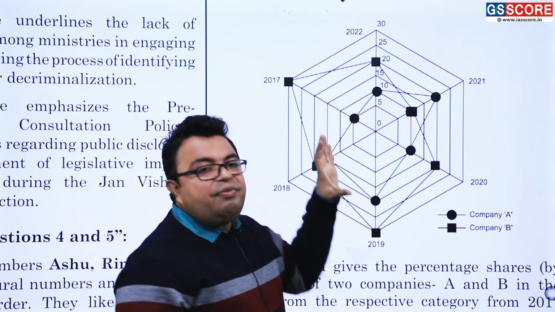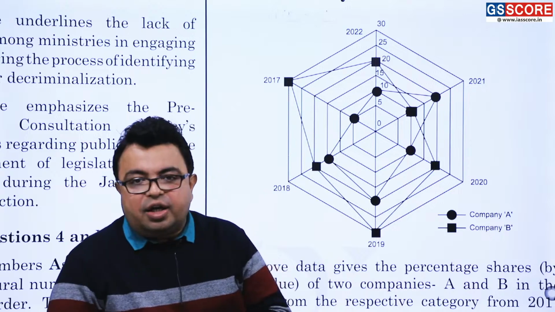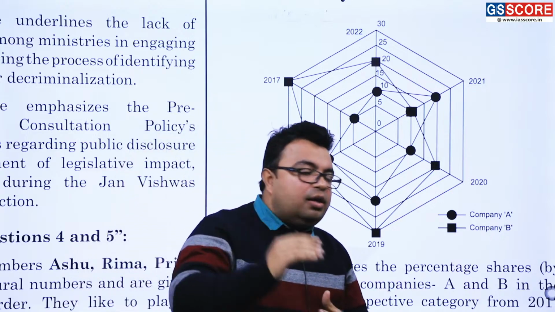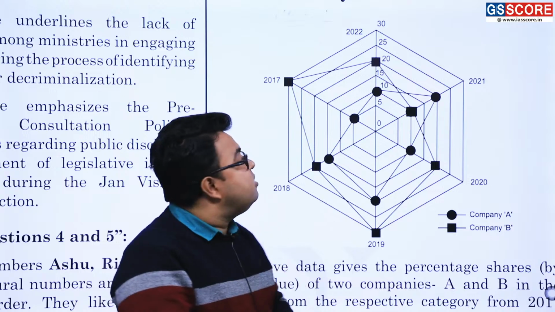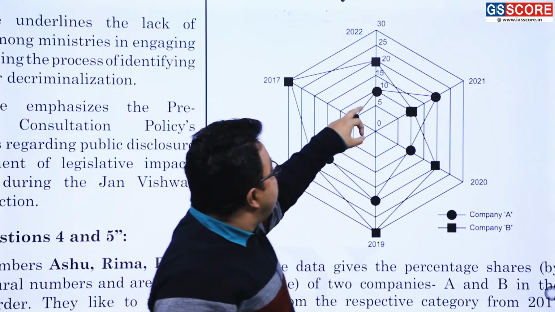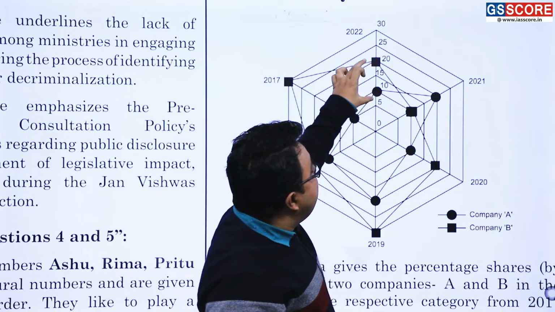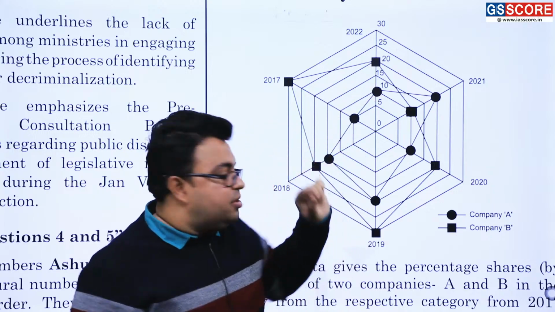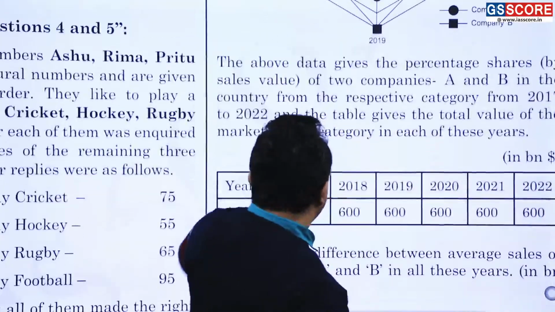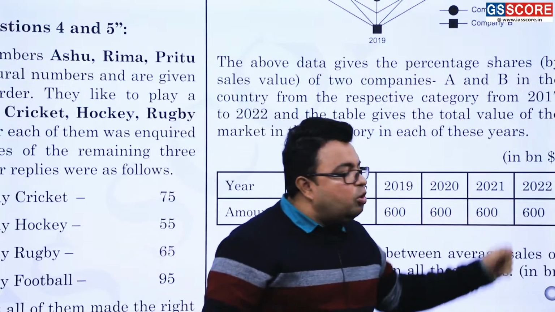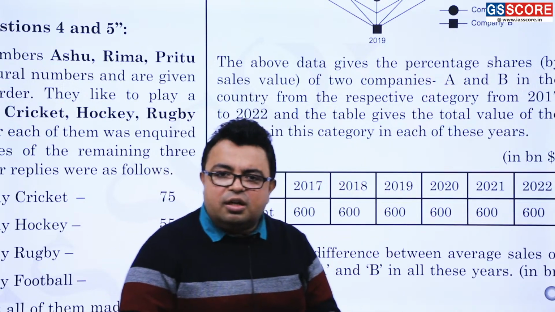So for example, if I have to calculate the difference in share as far as company A and B is concerned, it is 10 and here 20. 20 minus 10 is equal to 10%. So 10% of what? 10% of this 600 is equal to $60 billion. This is the difference in the valuation.